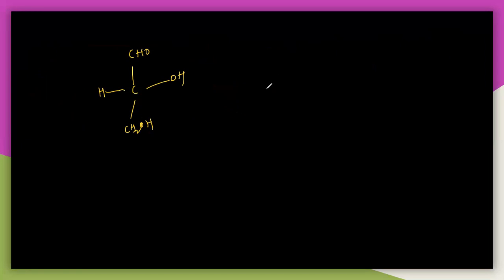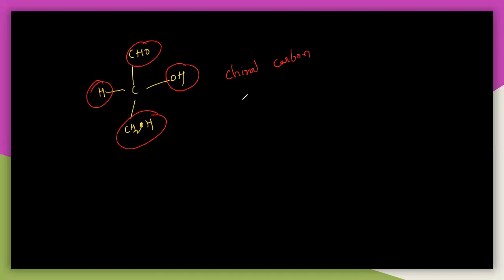It has 4 different groups: OH different, CHO different, hydrogen different, alcohol different. So this is called chiral center, chiral carbon, and the molecule is called chiral molecule.